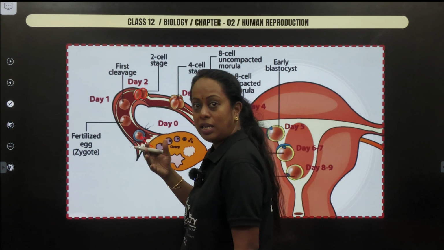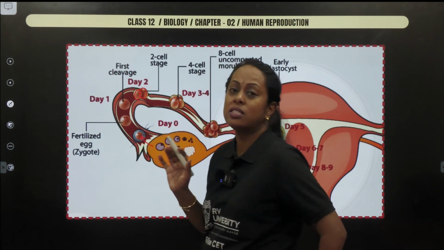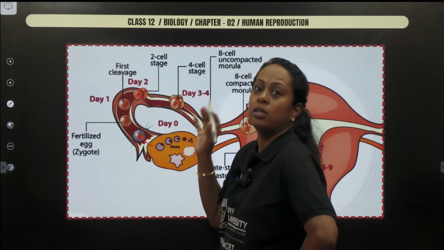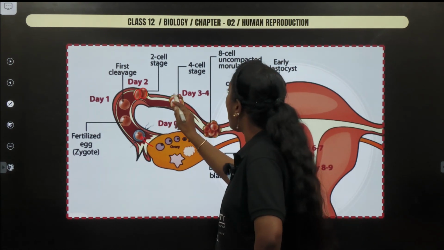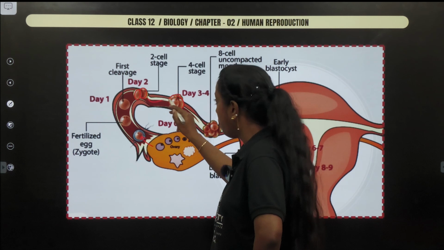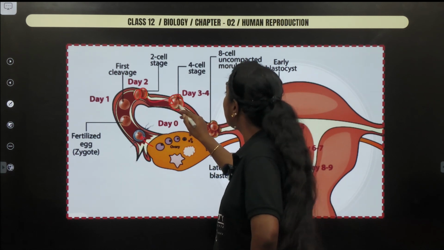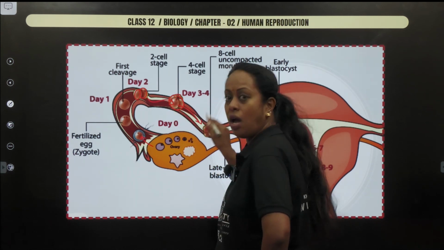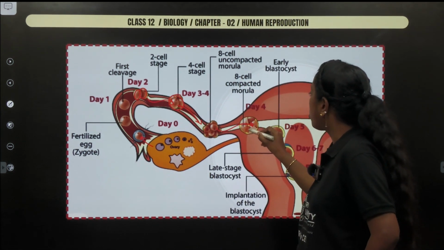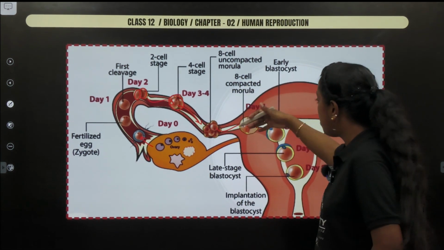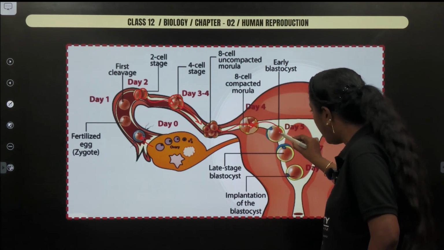When the cleavage started, the amount of cytoplasm remains the same, only the cell number increases. Nuclear material also increases. As the cells are multiplying by a process called cleavage, the cells are pushed all the way down, and this is by the action of cilia. And finally, it comes to what is called the isthmus junction, and enters into the womb.